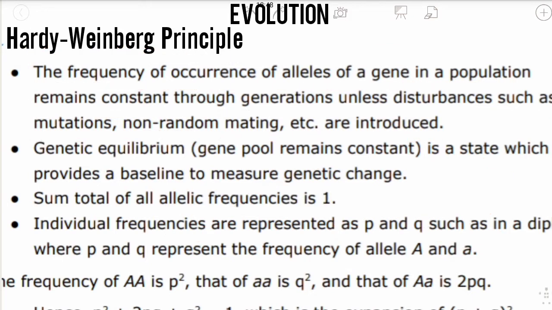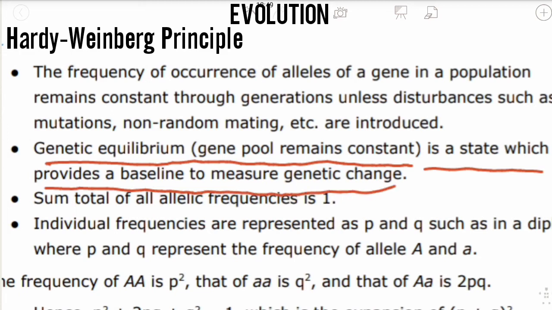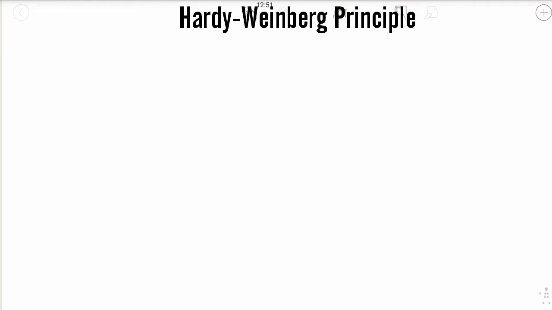Hardy-Weinberg decided to explain this concept in a mathematical way. He utilized maths to make this concept very understandable. So let us first understand what genetic equilibrium is. In genetic equilibrium, the gene pool remains constant. We'll understand what a gene pool is and what genetic equilibrium is. It is a state which provides a baseline to measure genetic change.